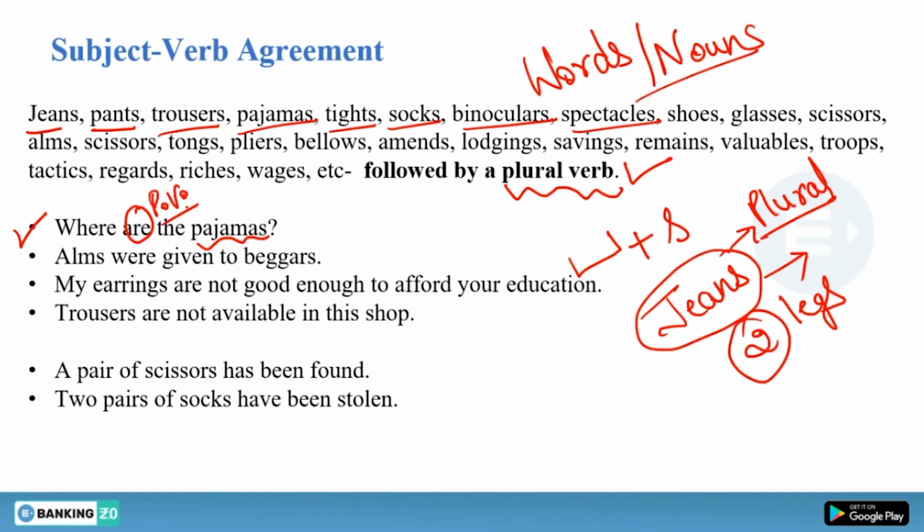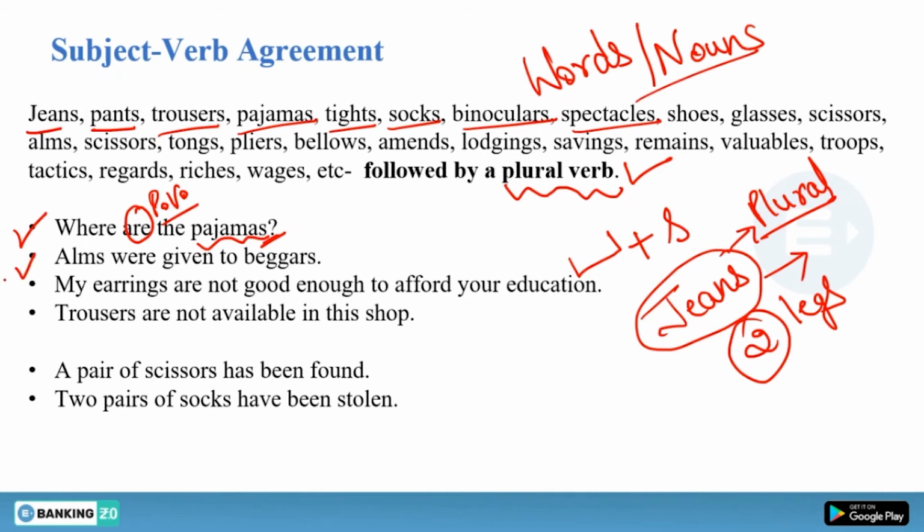Understood? You can find a question based on this topic. Okay, so where is pajamas is incorrect. Where are pajamas? Okay, so s is also compulsory here. You cannot remove s. Jean is nothing. Jeans. Pant is nothing. Pants. Trouser is nothing. Trousers. Okay.